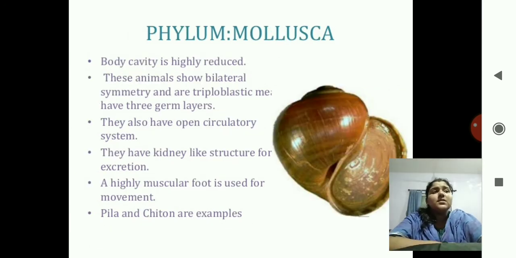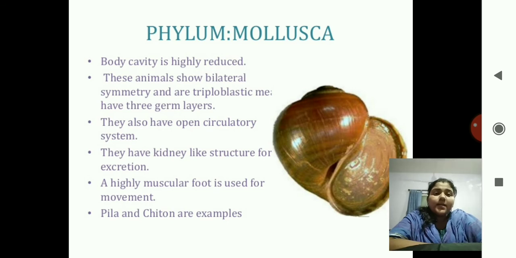Next phylum you see here is Mollusca. There is a Latin word mollus. Mollus means what? Soft. So all soft bodied organisms are known as Mollusca, and all these soft bodied organisms are very protective.